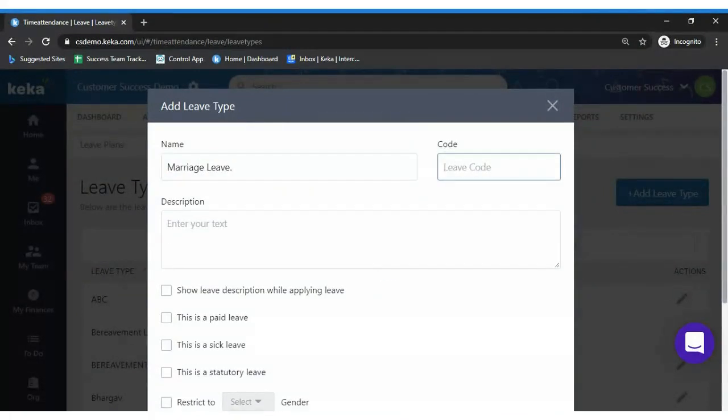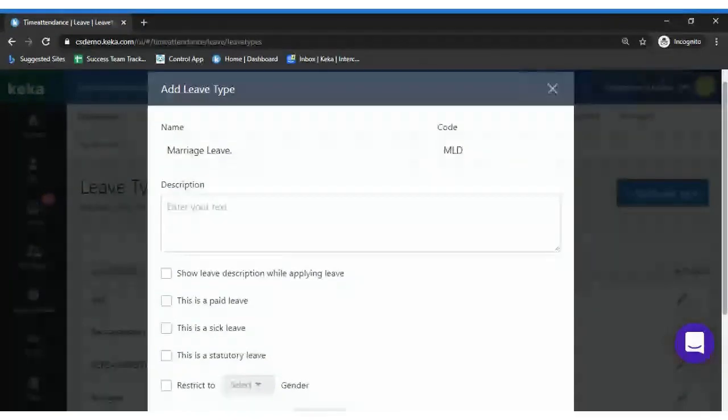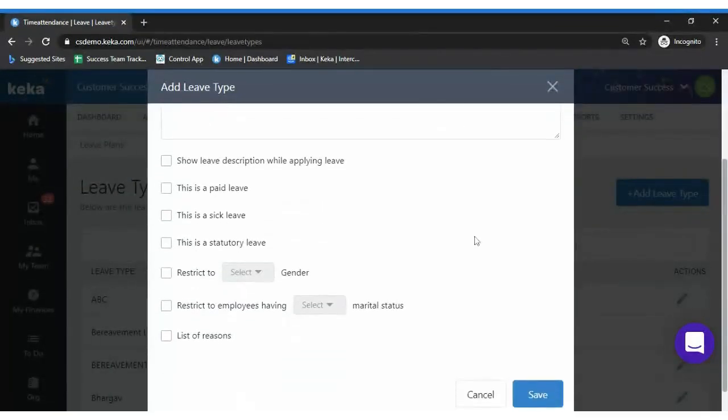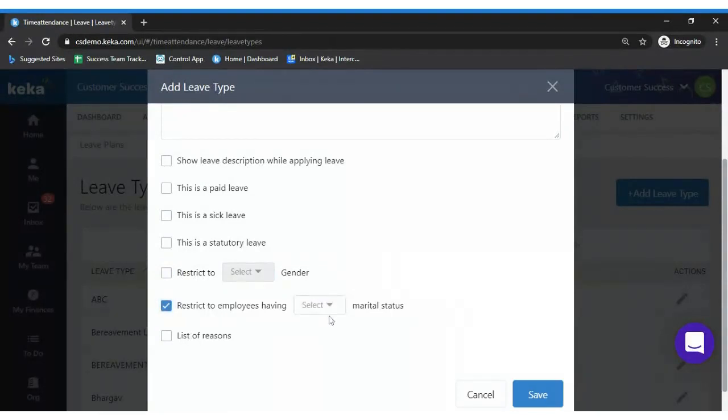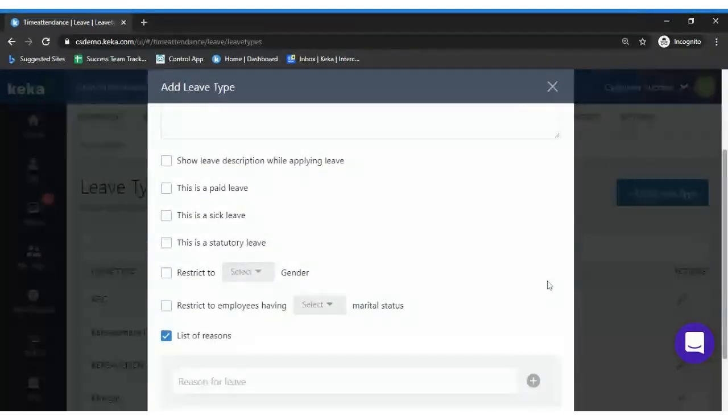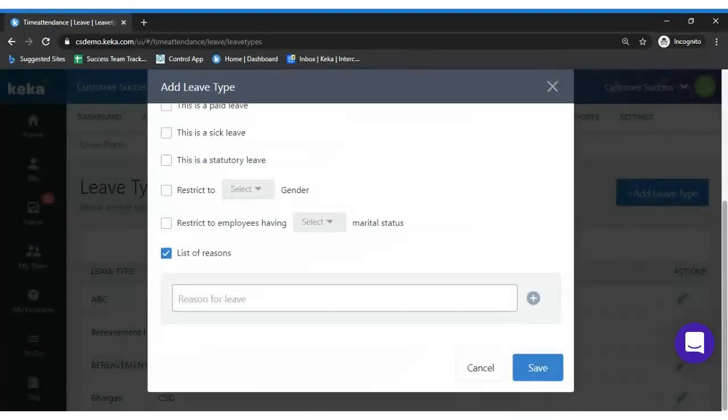So I just gave some marriage leave. Here you need to define all the settings, whether it is a sick leave or a special leave, or restricted to genders, or restricted to employees having marital status, married or unmarried. You can also define a list of reasons as well. In the system, unless and until the employee selects one of these reasons, he would not be able to apply for this particular leave type.